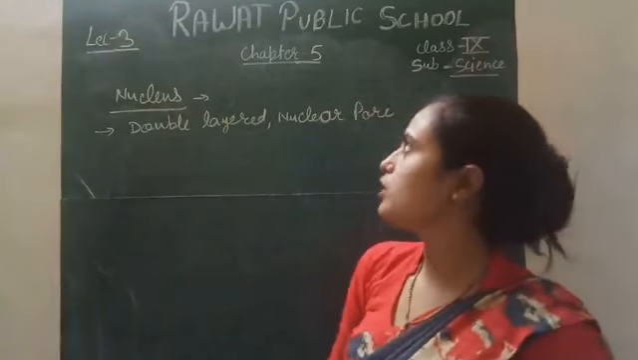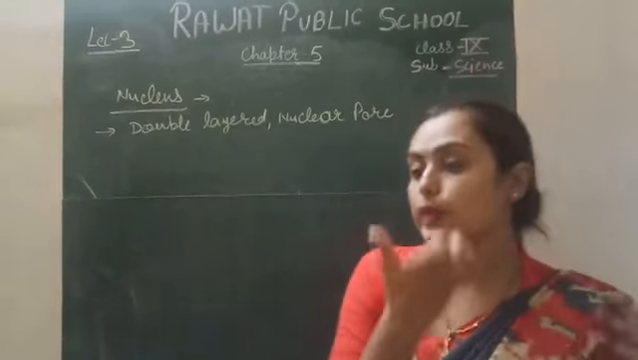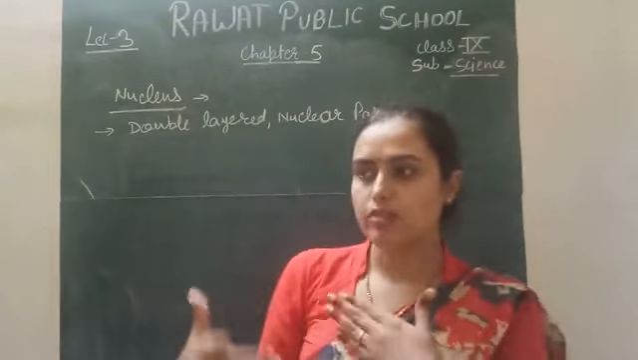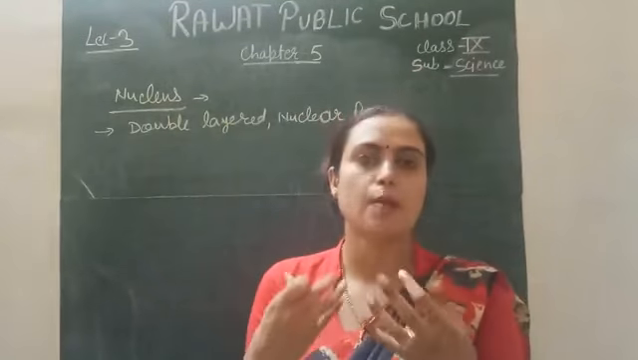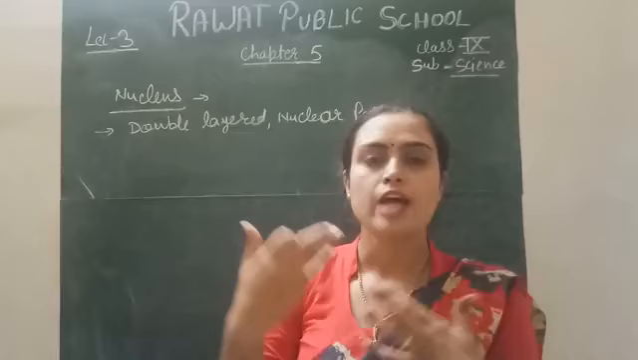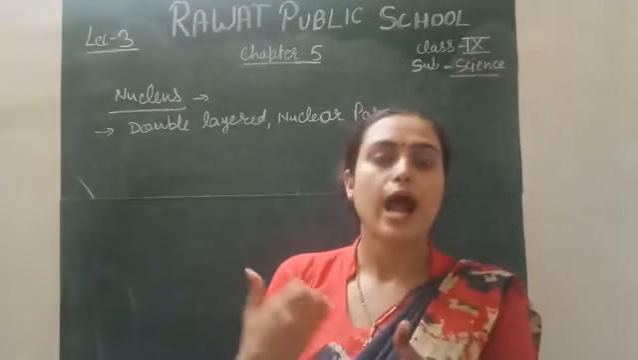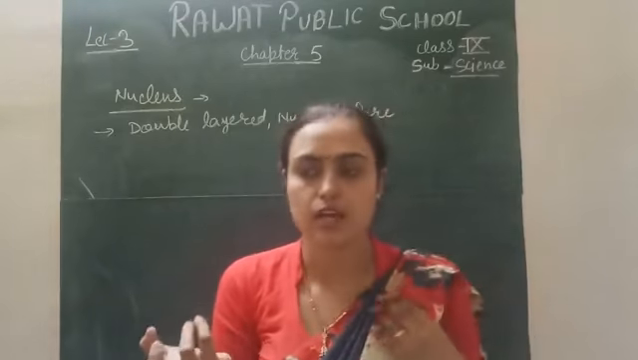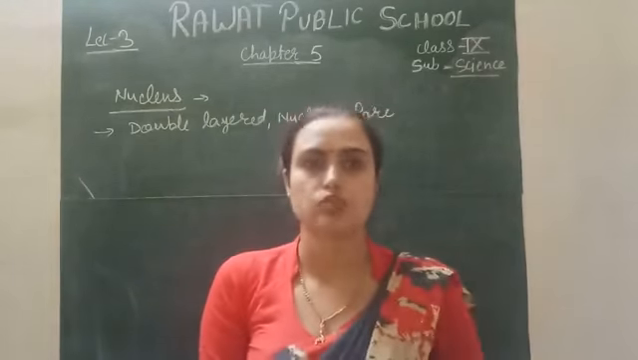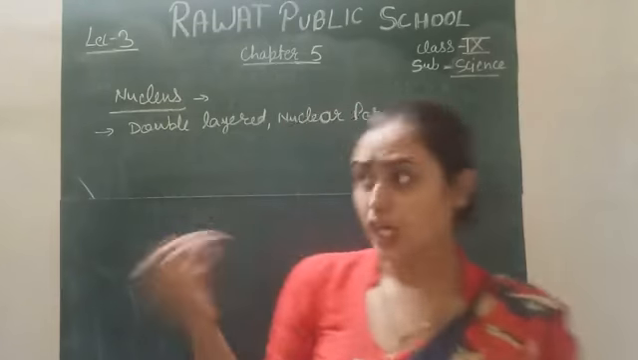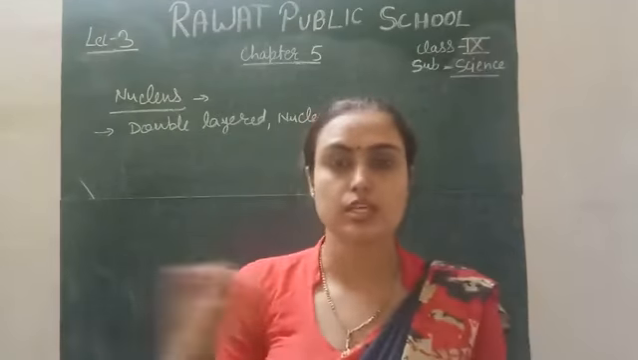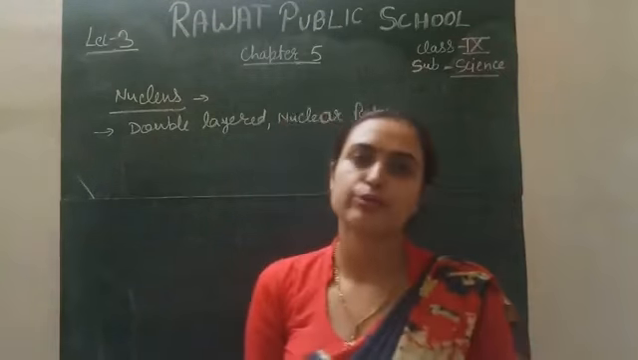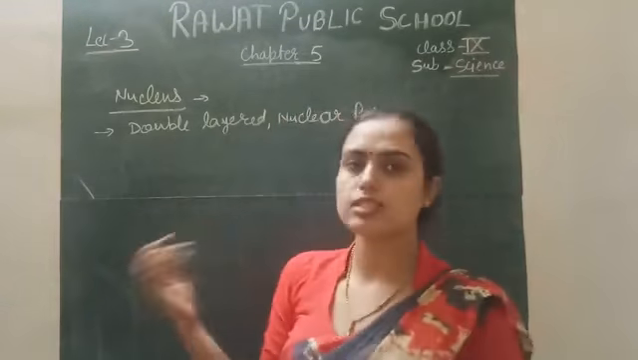Today we will discuss the nucleus. The nucleus is the brain of the cell. In the previous lectures, we discussed the plasma membrane, its different functions, and the cell wall. The cell wall is not present in animals; it is present in plants only. The nucleus is present in both plants and animals. We will also discuss the prokaryotic nucleus and the eukaryotic nucleus today.